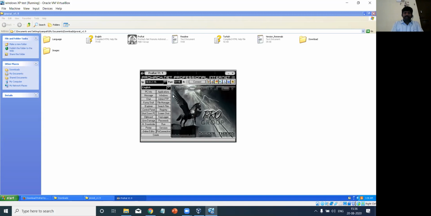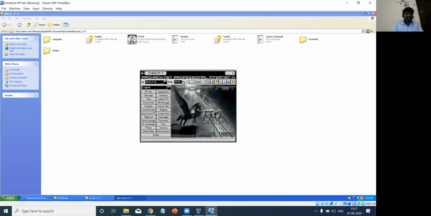So here I am keeping the default port, which is 5110. If you want, you can change it, there is no issue in that. So these are the basic setups. I need to enter the IP address of the target machine. If you know the IP address, or you can enter your own IP address. And the second one is that I need to enter the port. First, I need to enter the IP address, and then the port number.